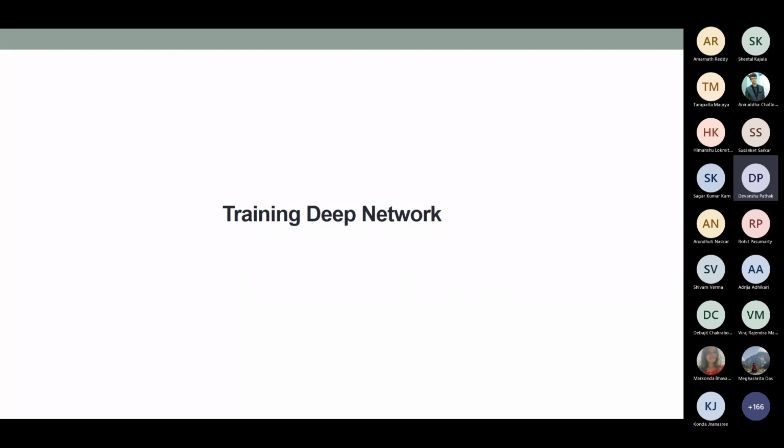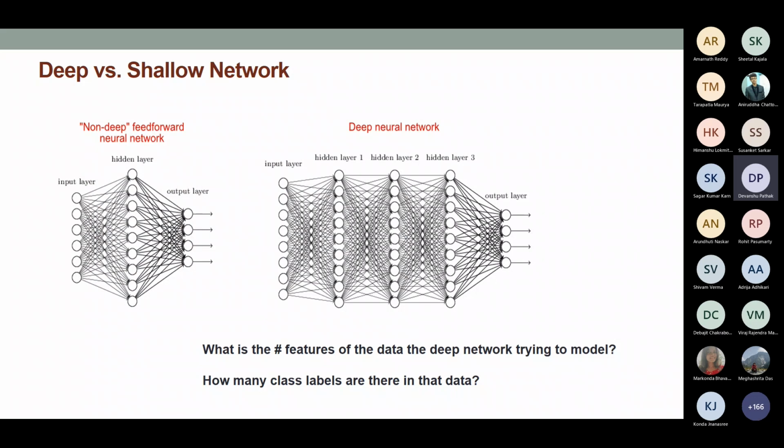But I believe the important thing is that you need to know how neural networks are actually trained. If you think about this particular network, it is not only about the architecture. Architecture is an important thing, no doubt about it, how many neurons you take and all kinds of stuff. But the most important thing is how good the parameters of this network are. You have to find good values of these parameters, the weights and biases, because these are the model parameters which you need to find from the training data. And that is where the training is very, very important.